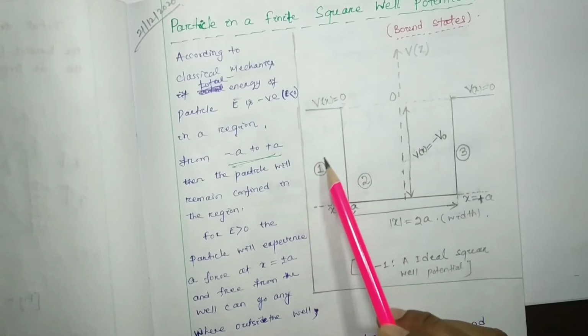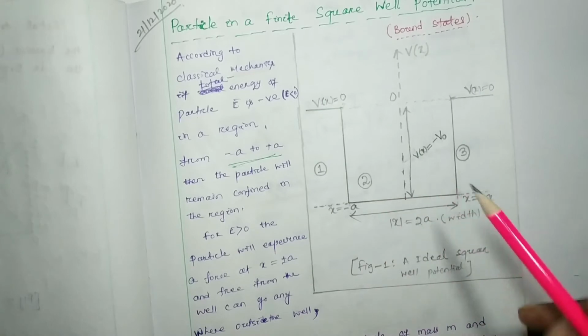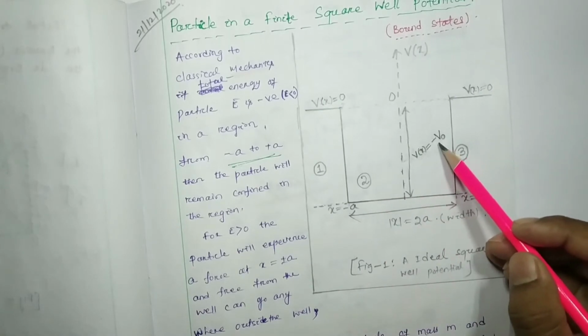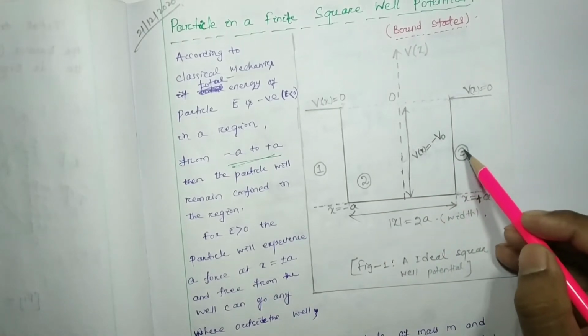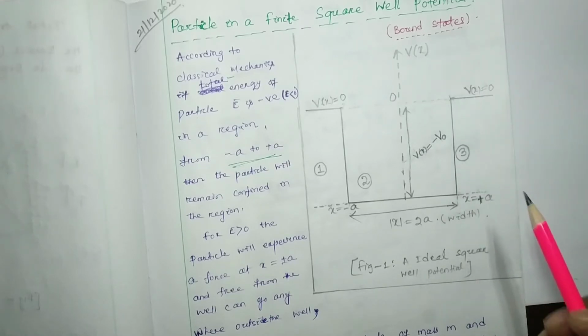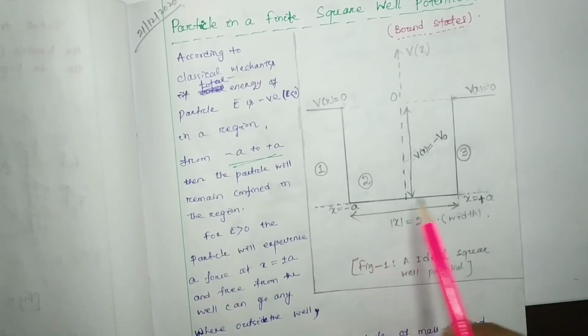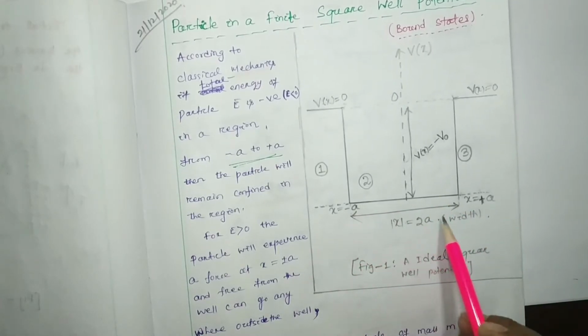This is region 1, in which the potential is 0. Region 2 has the potential minus V0. In region 3 the potential is also 0, and the width of this well is equal to 2a.